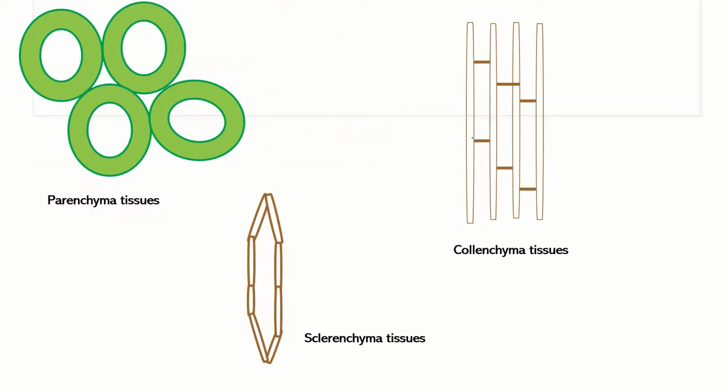The next type of supporting tissue is collenchyma tissue, and these cells are in a stacked form, and what we can see here is they are thick at the corners. Why do they have thick corners? Because there is a high deposition of cellulose at the corners of these cells, which makes the corners thick.